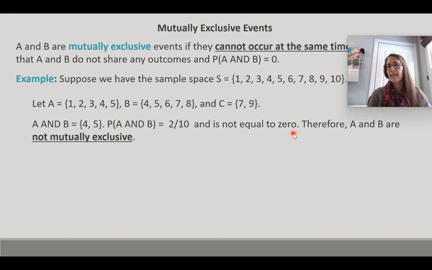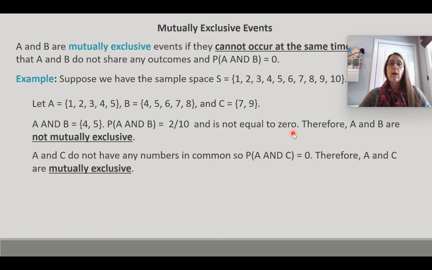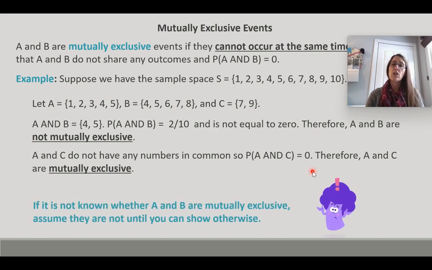I mean, sometimes you can tell without figuring out the and probability, but that's just one way to do it if you need to. Now, A and C do not have any numbers in common, so the probability of A and C is 0. Therefore, A and C are mutually exclusive. If it's not known whether A and B are mutually exclusive, you have to assume they are not until you can show otherwise.